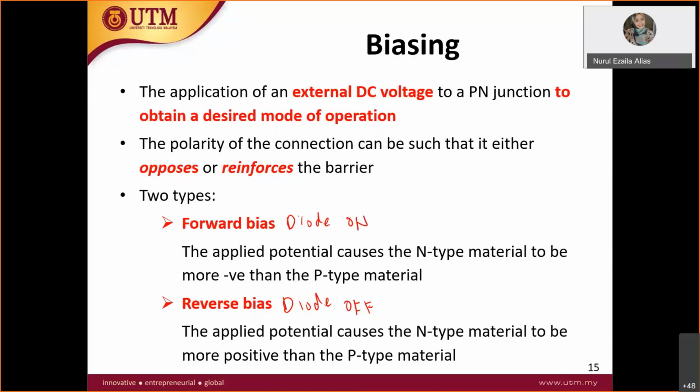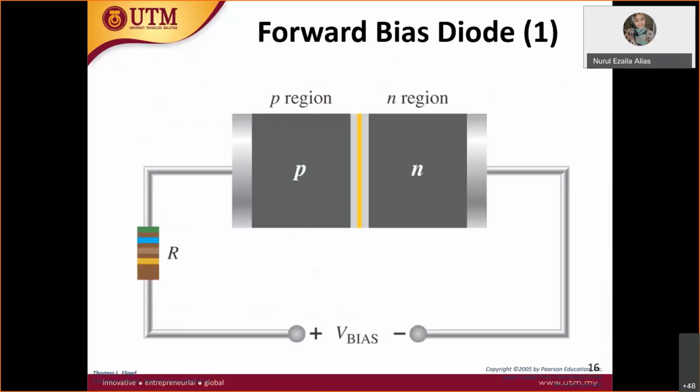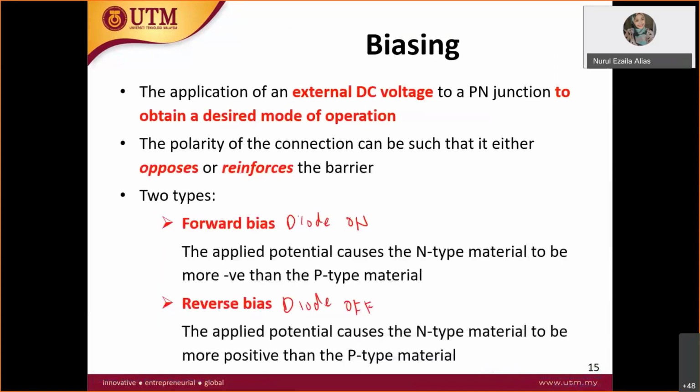All right, so let me show how. For forward bias, make sure that your diode is connected to the positive terminal at the P type and the N type to the negative terminal. If you want to make your diode off, with no current flow, connect the negative to the P type and the positive to the N type. So this is how you make your diode become forward bias or reverse bias.